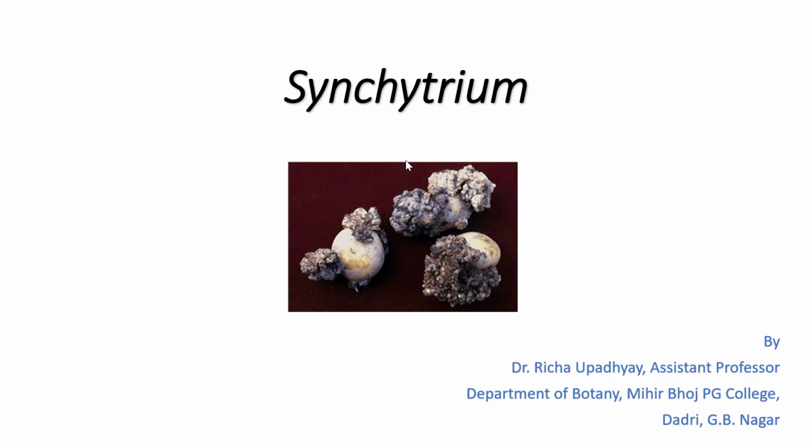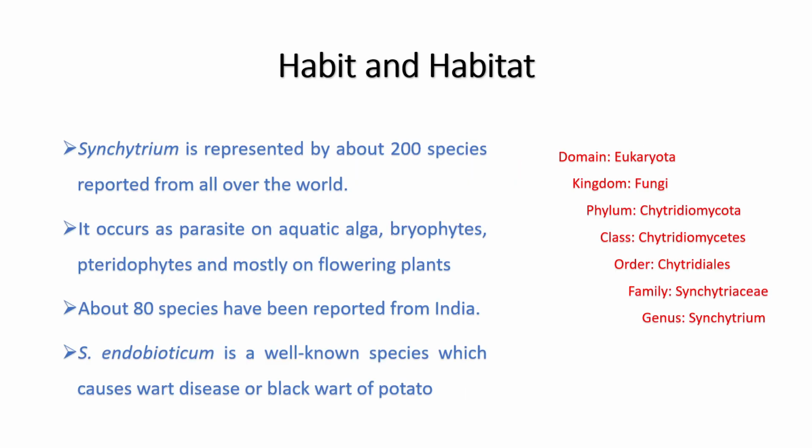Hello everybody. Today I am going to describe the important chytrid fungus Synchytrium. This Synchytrium is a member of Chytridiomycota and family Synchytriaceae. This genus is represented by about 200 species from all around the world, and from India 80 species have been reported. Synchytrium affects algae, bryophytes, pteridophytes, and different flowering plants.